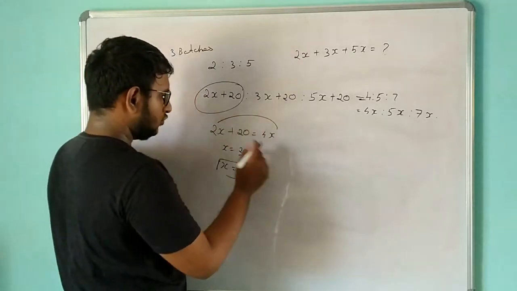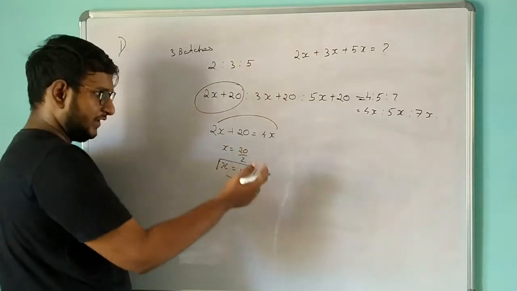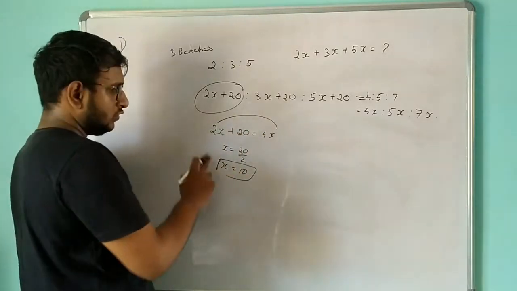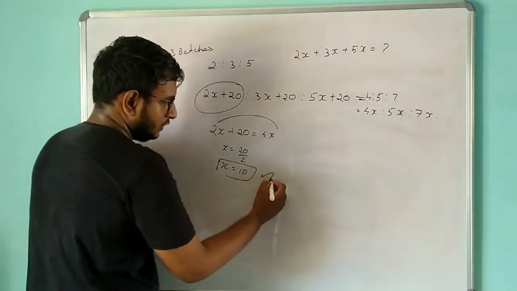I have taken 2x over there, so minus 2x, we will get 2x. So 2 I am going to take over here, so that I have 20 divided by 2. So 20 divided by 2 is 10. Okay, 10. So the x value is 10.